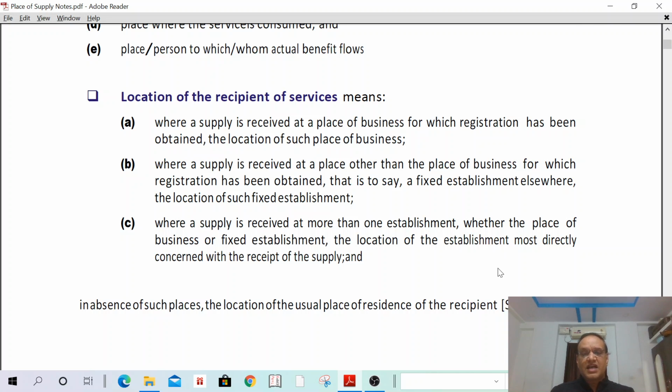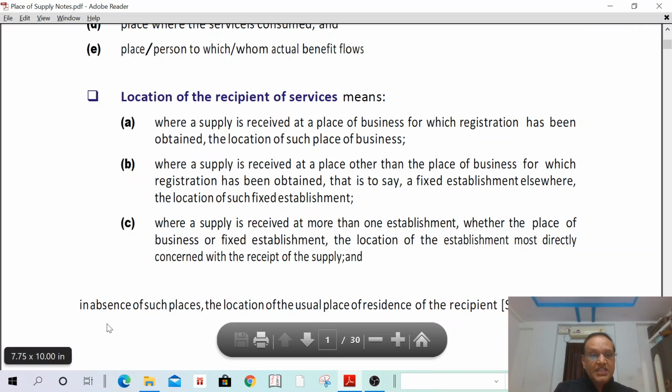That means I have received such services that is most concerned with the Pune branch. In such a case, the location of recipient is Pune only. If such supply relates to Virar, that is most concerned with Virar only. In such a case, the location of recipient shall be Virar only. It means where such service is most directly concerned with the recipient of such supply.